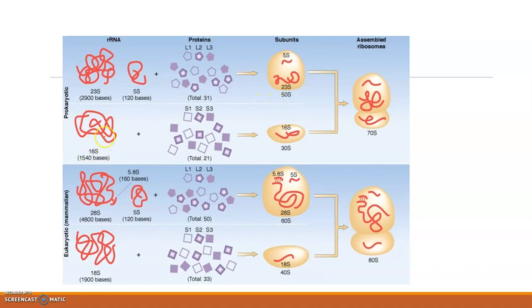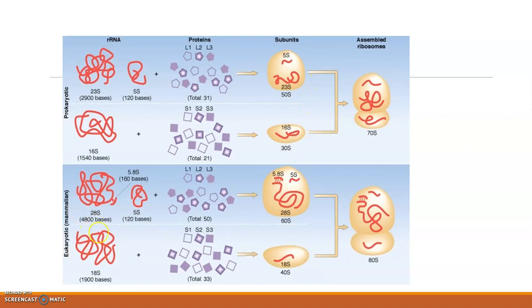While in the case of the smaller subunit of prokaryotes, it has 16S rRNA and several different proteins, about 21 different proteins on average, and 16S plus different proteins combine to form the 30S subunit or the smaller subunit. This larger subunit and the smaller subunit assemble to form the complete mature 70S ribosome of prokaryotes. That is all about them.